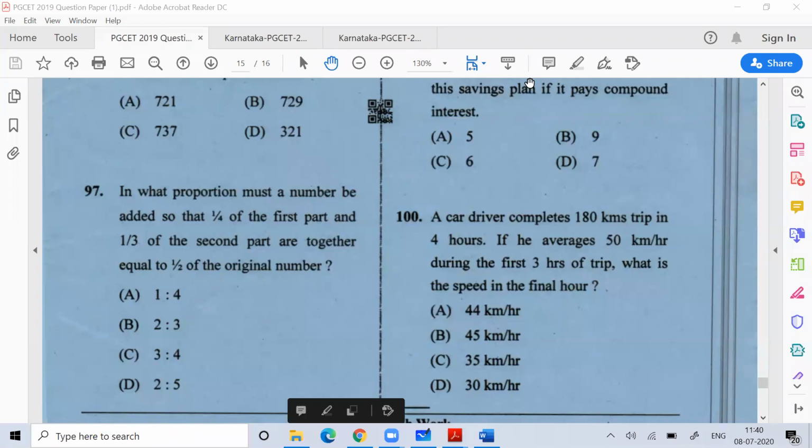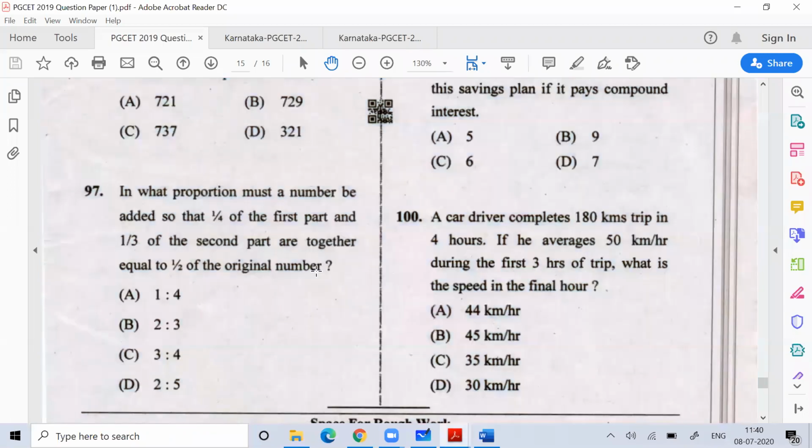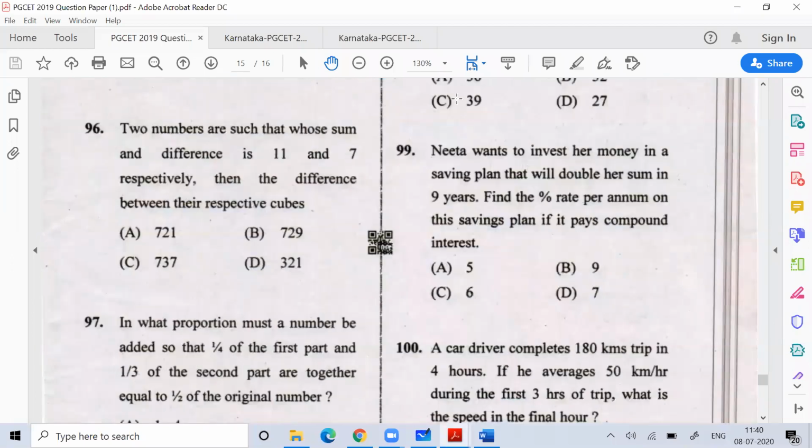Okay, fine. Okay, great. So see, such an easy question came. 50 km per hour for 3 hours, so he covered 150 km. So how many km does he need to cover in the last hour? 30 km, and everyone knows the answer. Yes, you are giving the answer. So questions are like that.